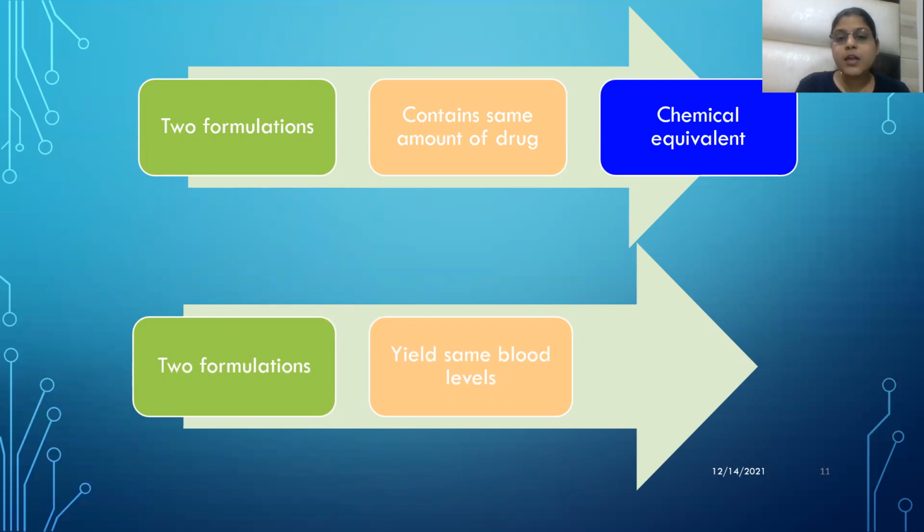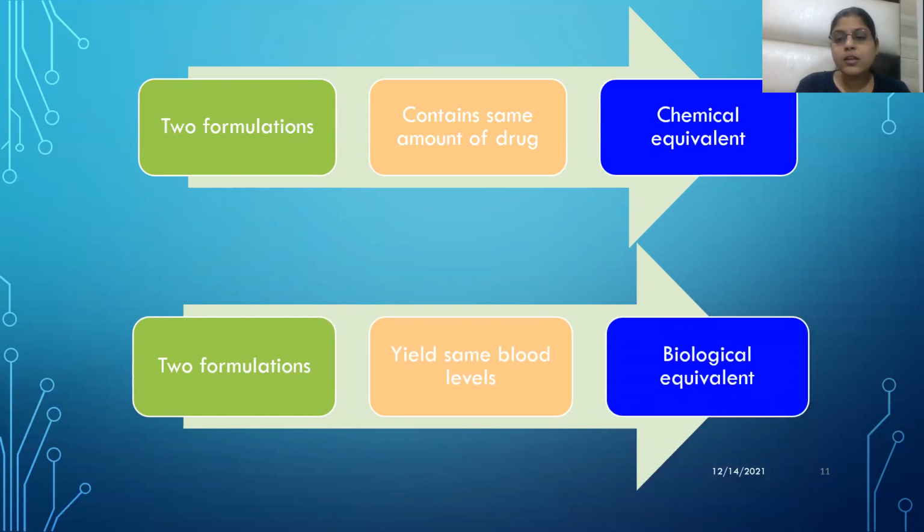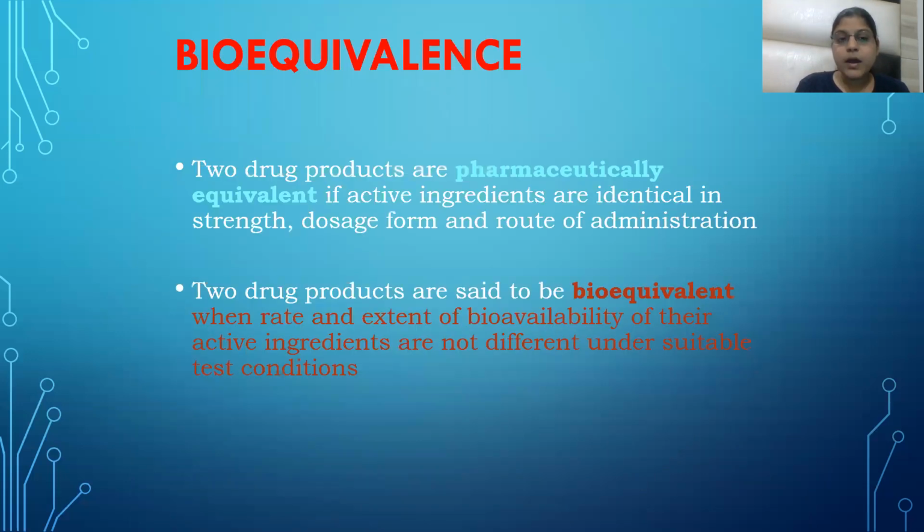If they obtain the same therapeutic levels in the body, they will be biologically equivalent. They will be bioequivalent if they yield the same blood levels and produce the same response in the body. Bioequivalence is for two drugs that are pharmaceutically equivalent, meaning the chemical ingredient is the same, the strength of the chemical ingredient is almost identical, the dosage form is almost identical, and the route of administration is almost identical.